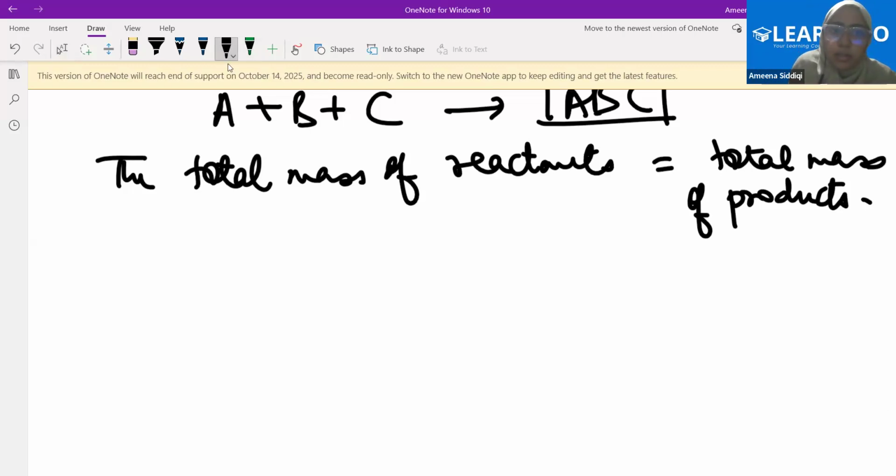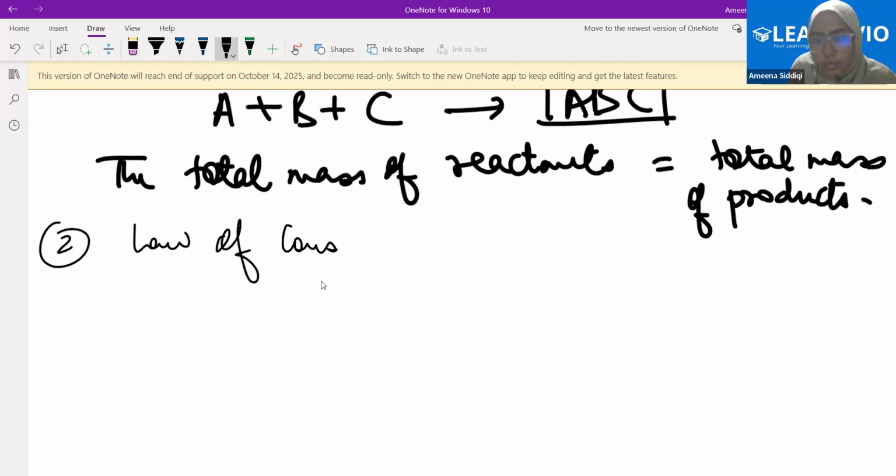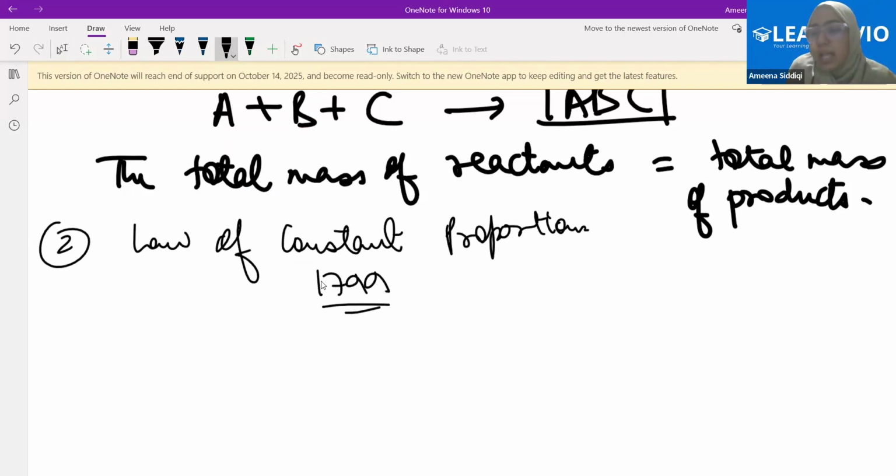This is very important. The second law is the law of constant proportion, or definite proportions. This was given in 1799. Now what happened? See, if this is a molecule of water, would you agree with this? If I say that this is a molecule of water, yes. Now in this molecule of water, you have seen...